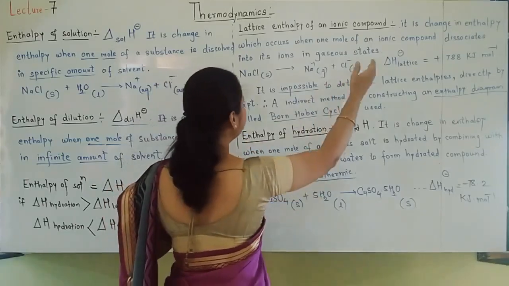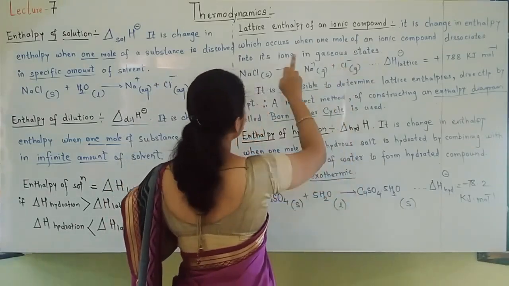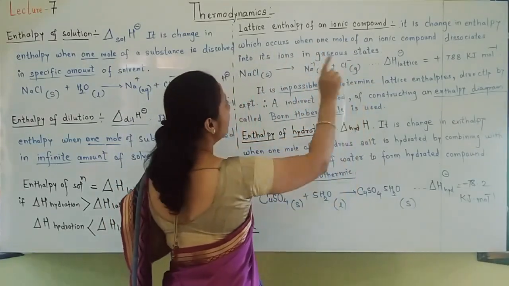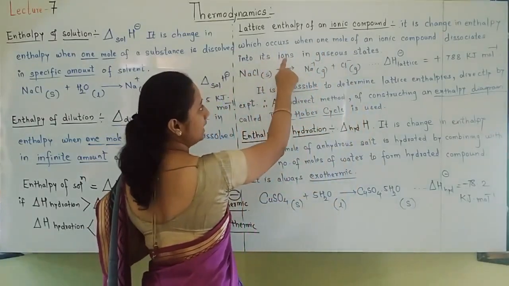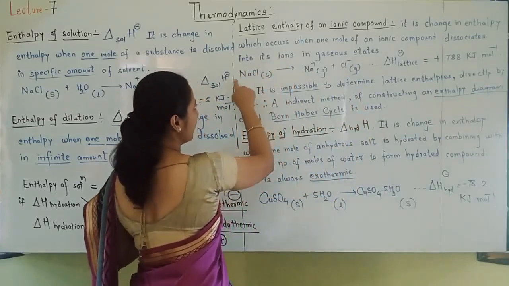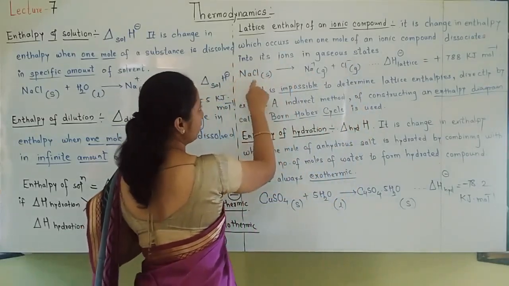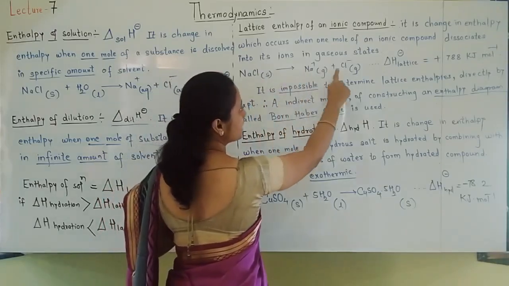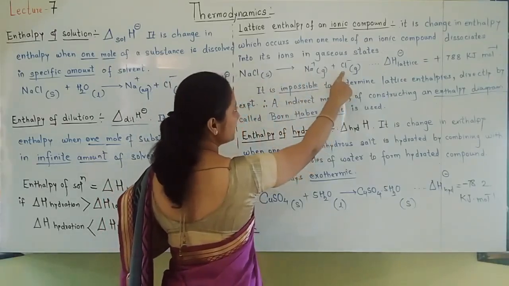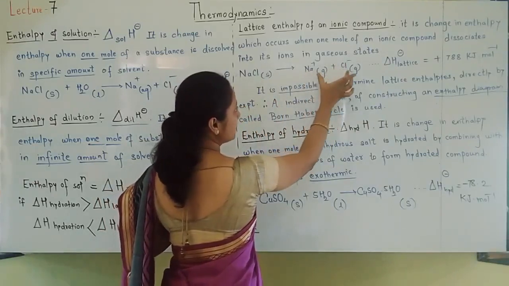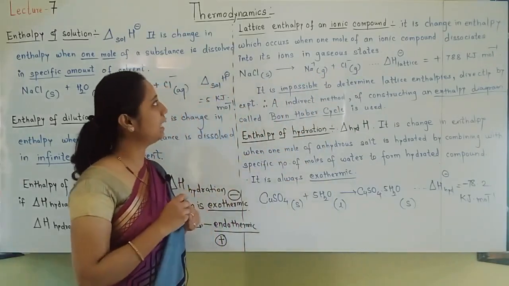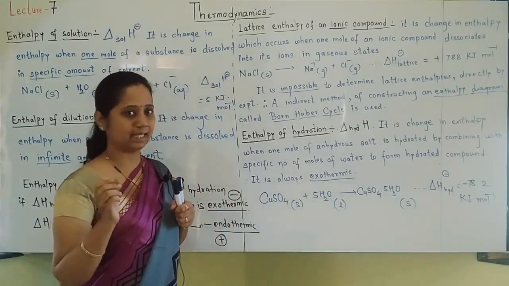You can see here 1 NaCl ionic compound is dissociated into its ions, Na plus and Cl minus, and those ions are in their gaseous states. Such enthalpy is called lattice enthalpy.